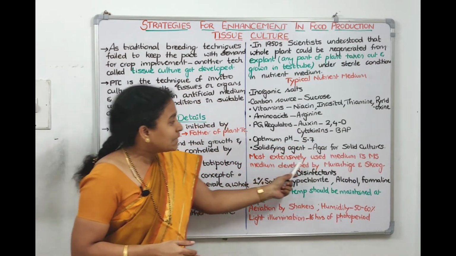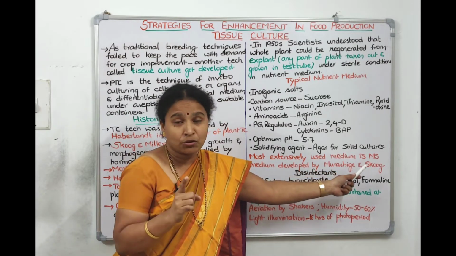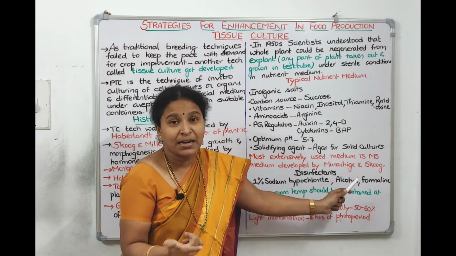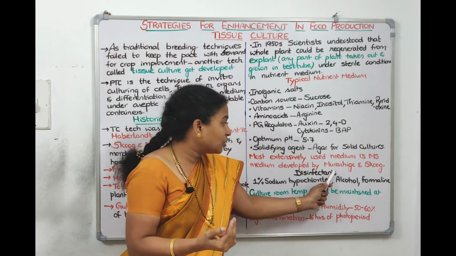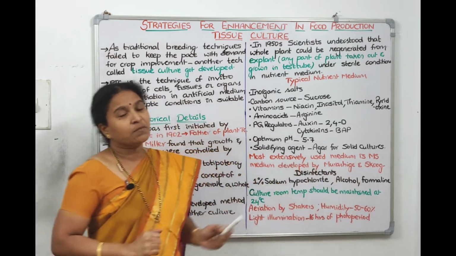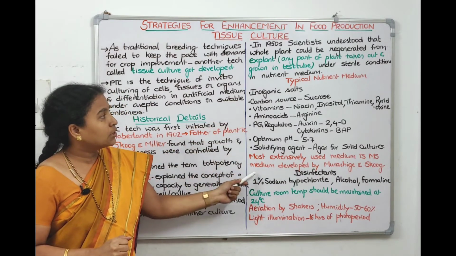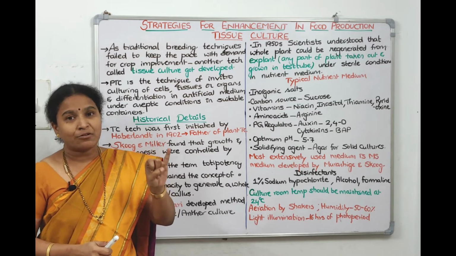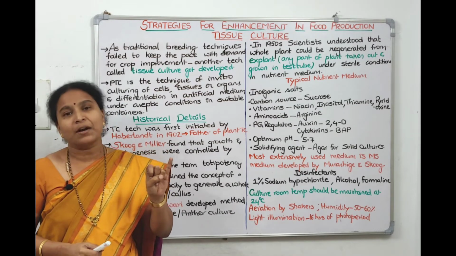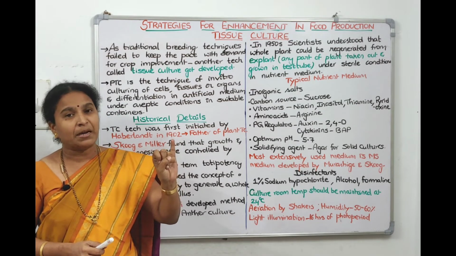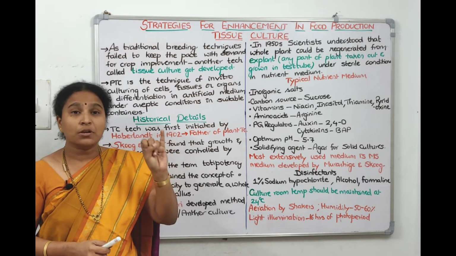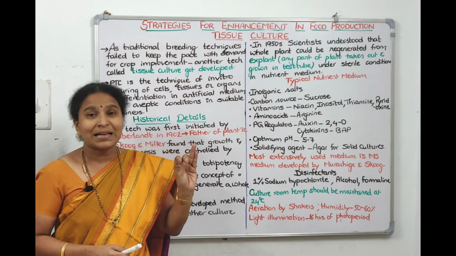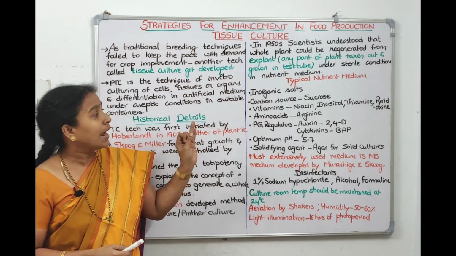The most extensively used medium in tissue culture, as I told you, is MS medium, which was formulated by two eminent scientists called Murashige and Skoog. Now let us check once again the components of tissue culture medium. First, inorganic salts, macronutrients and micronutrients, required for the growth of the plant. As a carbon source, sucrose is the second component. Vitamins which promote growth, like niacin, inositol, pyridoxine and thiamine.